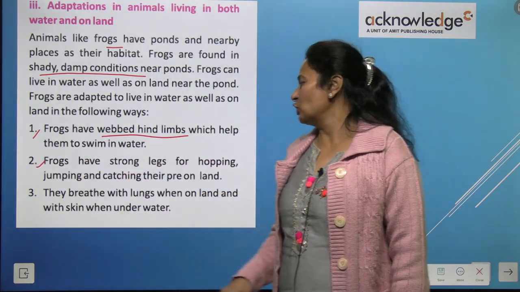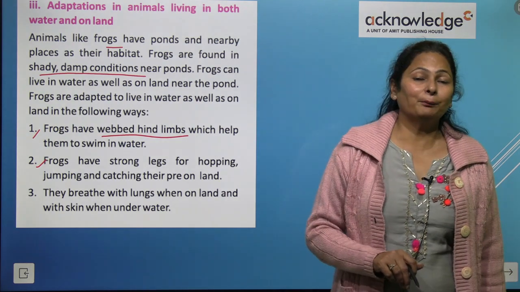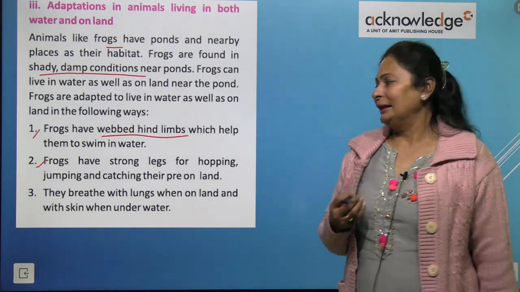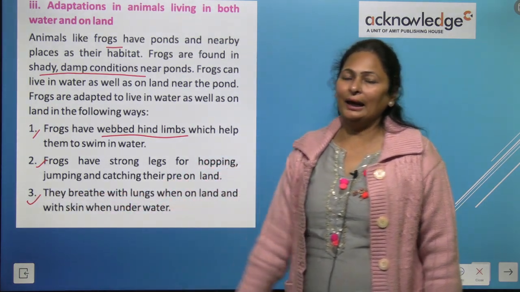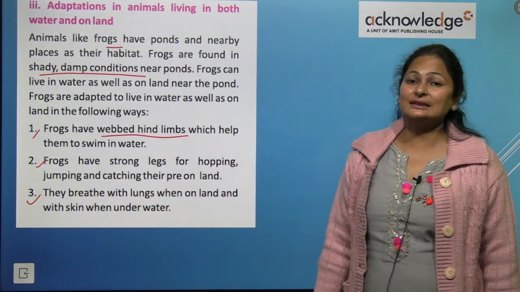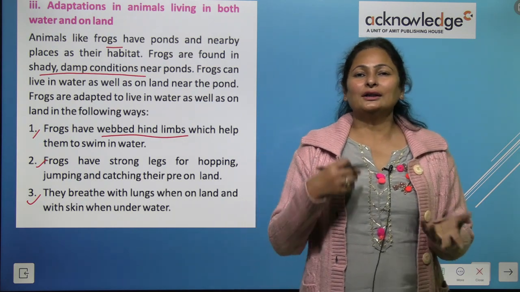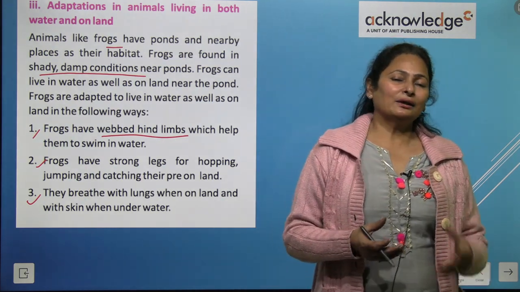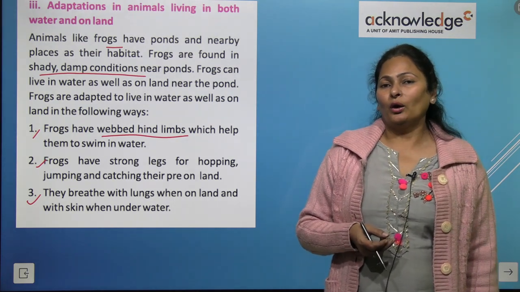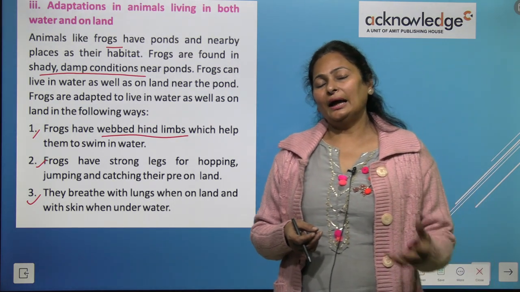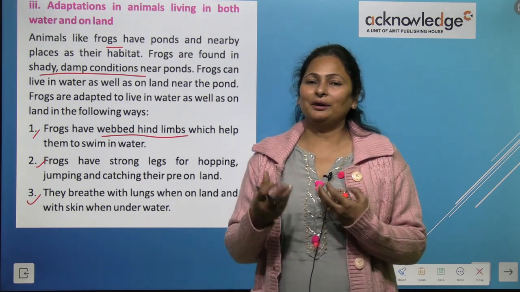Frogs have strong legs for hopping, jumping, and catching their prey on land. And they breathe with the lungs when they are on land, and they breathe with their skin when they are in water. That is why they are called amphibians, because they can live in water and on land as well.